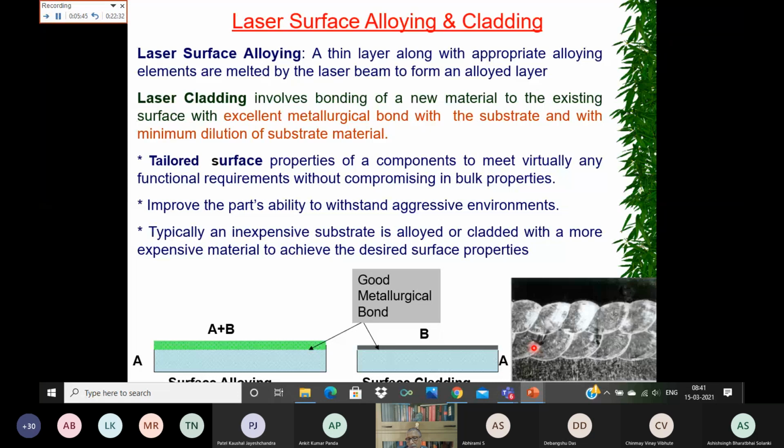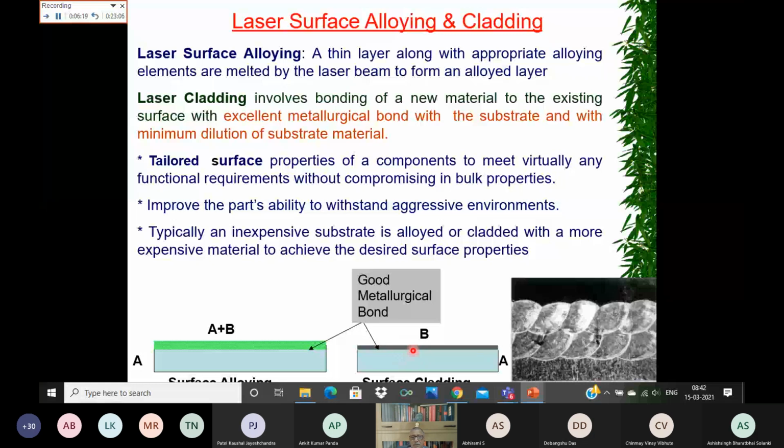Laser cladding involves bonding of a new material to the existing surface with an excellent metallurgical bond with the substrate and with minimum dilution of the substrate material. Dilution means the clad material should not get diluted by the substrate material, otherwise its characteristics are going to deteriorate.